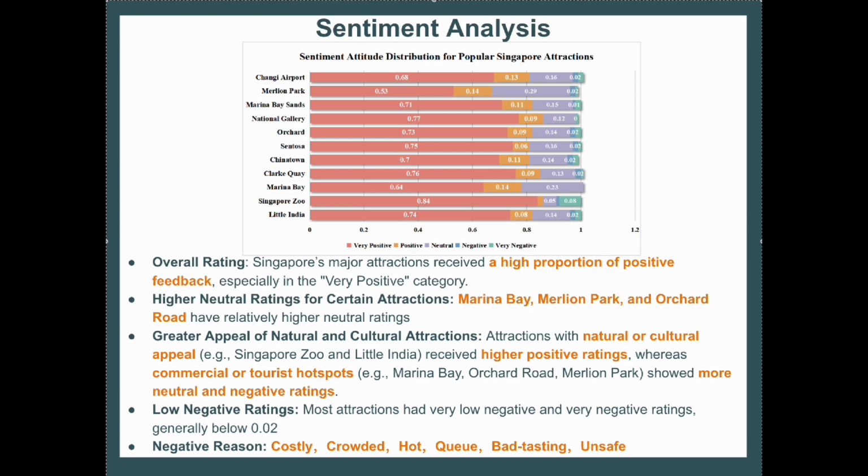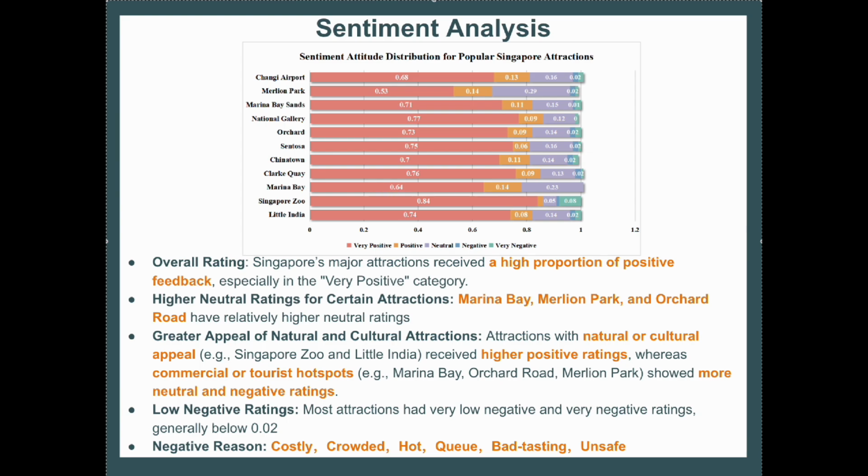Then, we realized that there were higher neutral rankings for certain attractions such as Marina Bay, Malayan Park, and Orchard Road. We also realized that there was a greater appeal of natural and cultural attractions, where attractions with natural or cultural appeal such as Singapore Zoo and Little India had higher positive ratings. But commercial or tourist hotspots like Orchard Road, Malayan Park, and Marina Bay showed more neutral and negative ratings.